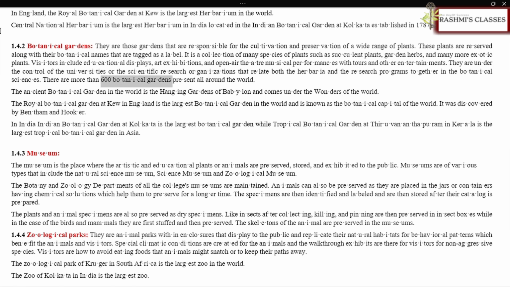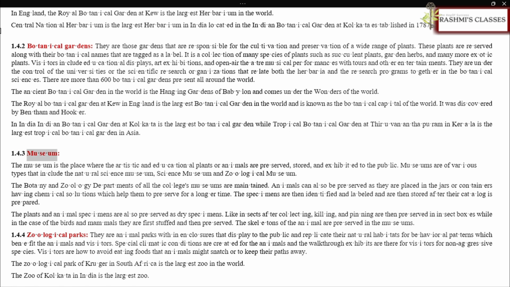There are more than 600 botanical gardens present all around the world. The ancient botanical garden in the world is the Hanging Gardens of Babylon and comes under the Wonders of the World. The Royal Botanical Garden at Kew in England is the largest botanical garden in the world and is known as the botanical capital of the world. It was discovered by Bentham and Hooker. In India, Indian Botanical Garden at Kolkata is the largest botanical garden, while Tropical Botanical Garden at Thiruvananthapuram in Kerala is the largest tropical botanical garden in Asia.